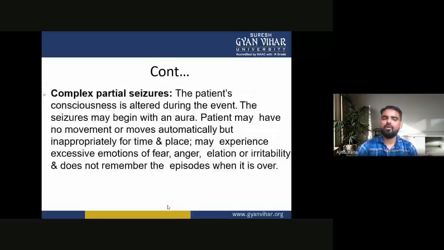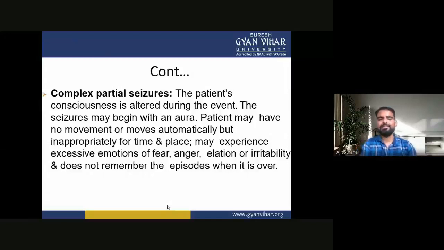Now the second one is the complex partial seizures. In complex partial seizures, the patient's consciousness is altered during the event. The seizures may begin with an aura. The patient may have no movements or may move automatically but inappropriately for time and place.